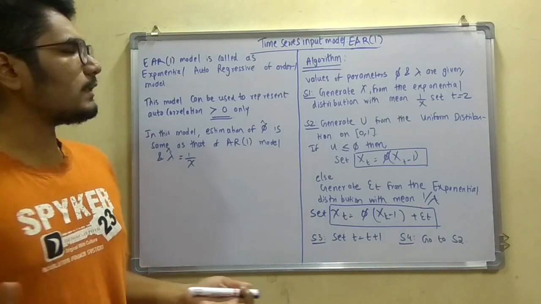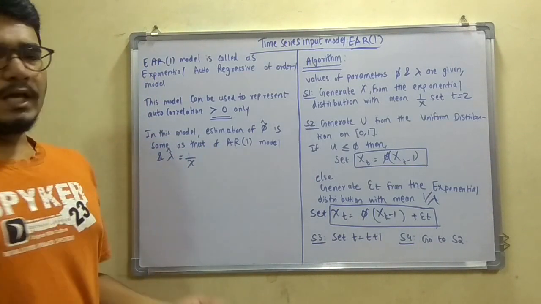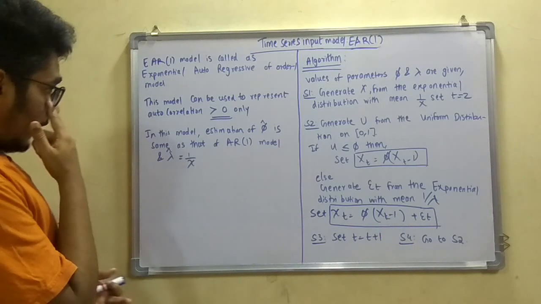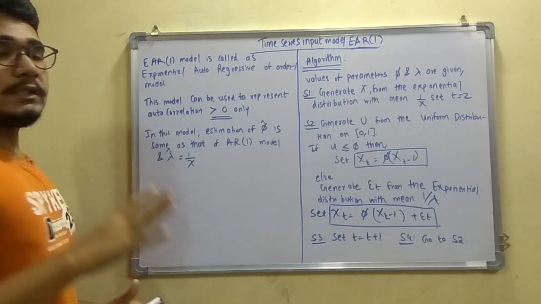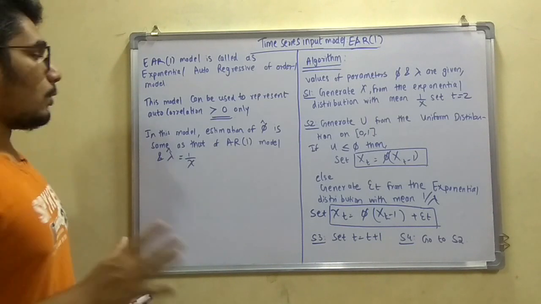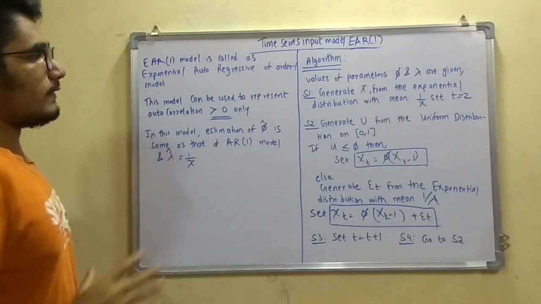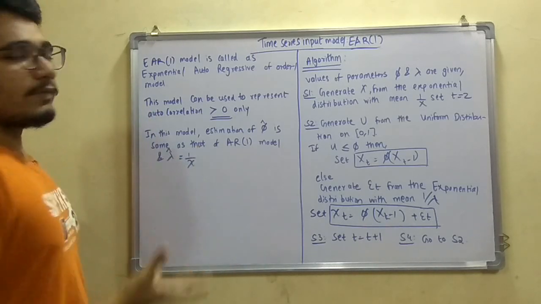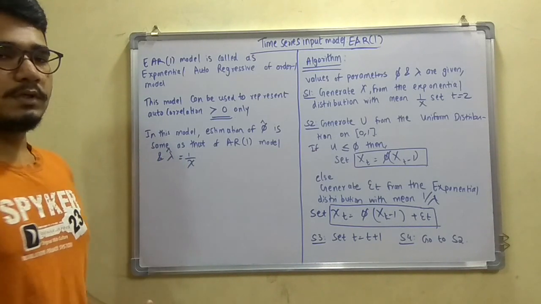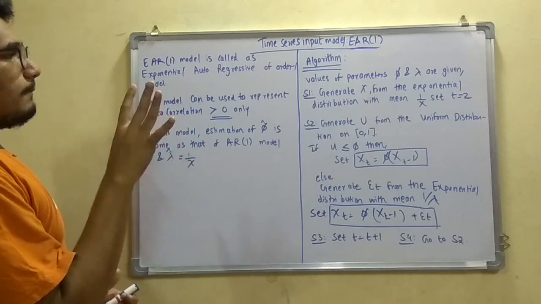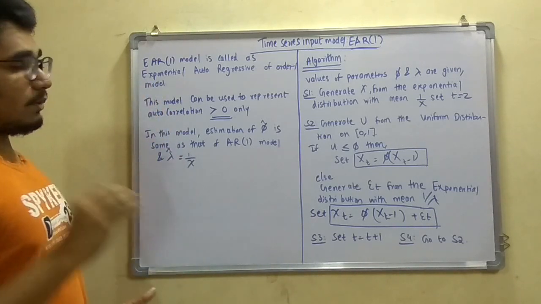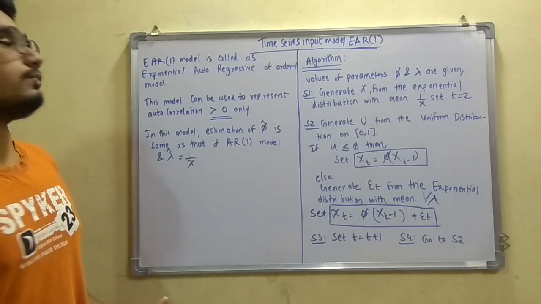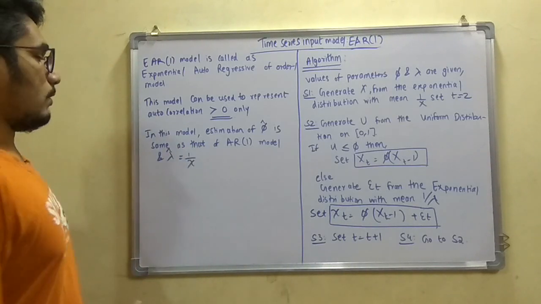Simple points to keep in mind. The EAR1 model is called the exponential auto-regressive model of order 1, and this model can be used to represent autocorrelation greater than 0 only. This is one kind of disadvantage for the EAR1 model over the AR1, since the AR1 can represent autocorrelation for a wider range of values. But the EAR1 can represent autocorrelation only for values greater than 0. That is, it can generate only positive values, not negative values. So you have to keep that in mind for the EAR1 model.